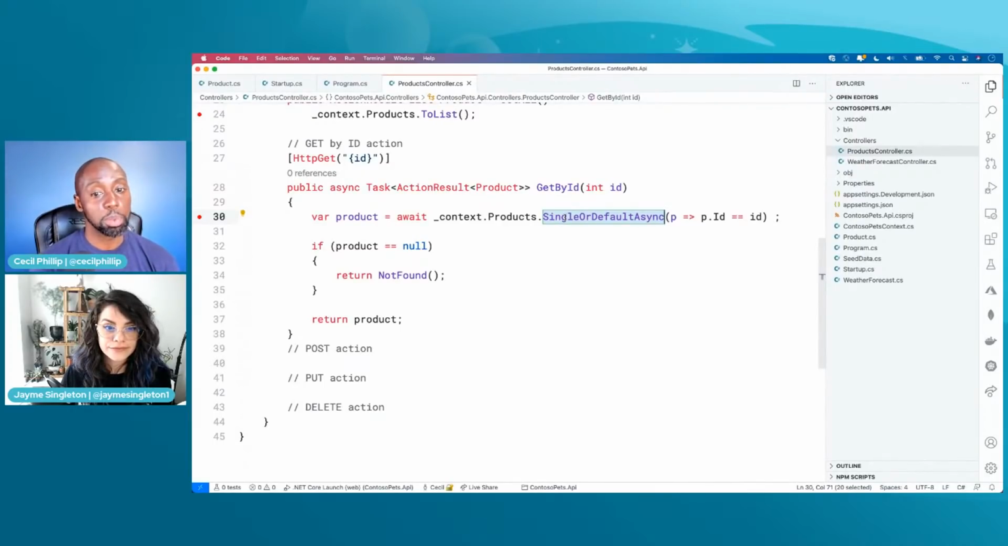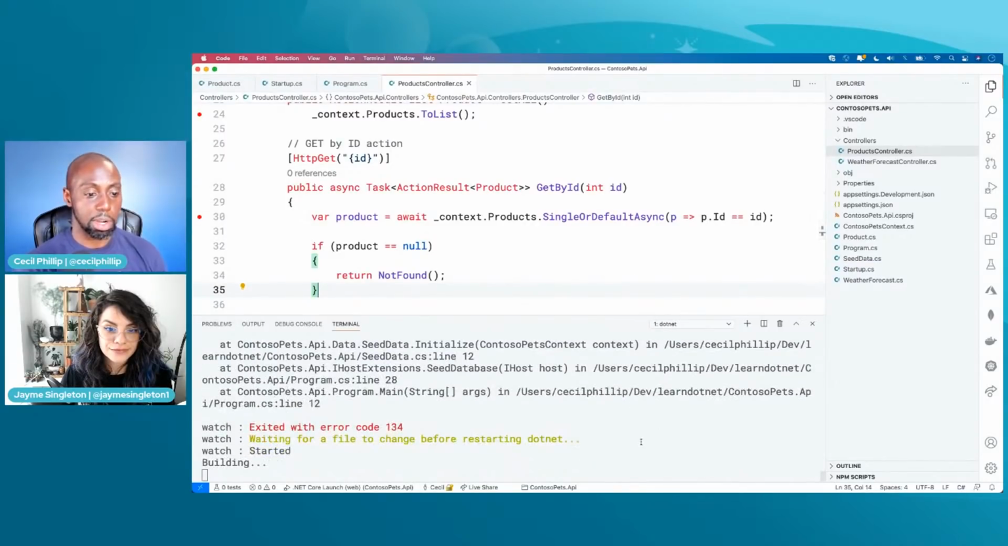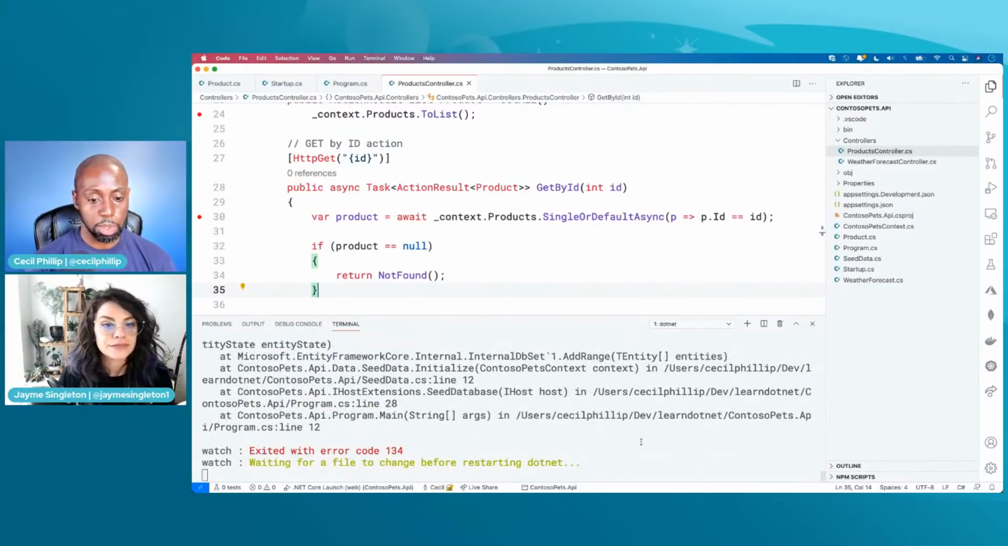Now, another option would be if I just did single, but if I did single and it didn't find it, then I get in trouble, because then it throws an exception, and then we'll have a whole, not happy situation. We don't want that to happen, right? So I'm going to try this now and see if this works instead. And I think that waiting for file to change. If I save this, right, I saved it now. It's going to restart because I'm doing .NET Watch.